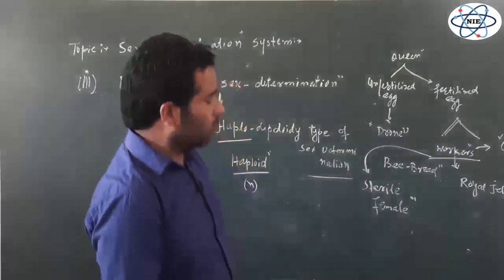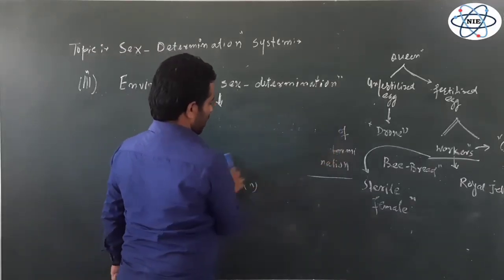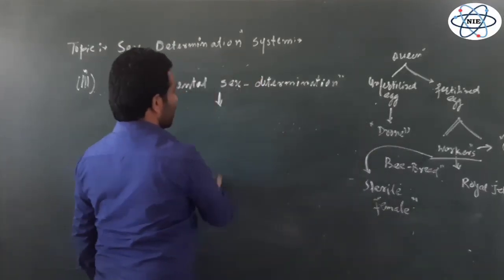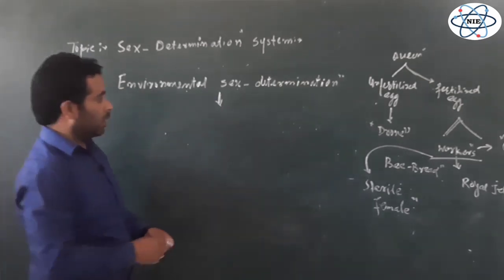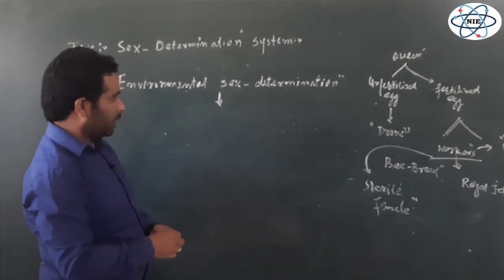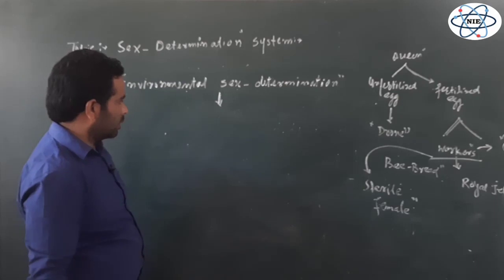Lastly, I will give you one more example. I can cite one more example of a type of sex determination where hormones have some effect on the development of sexual characters.